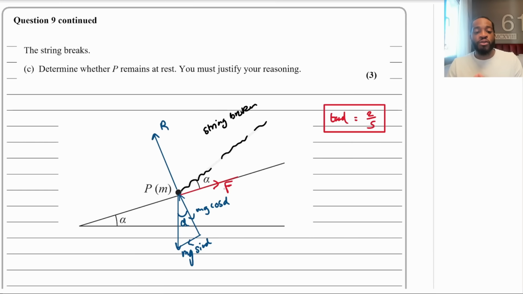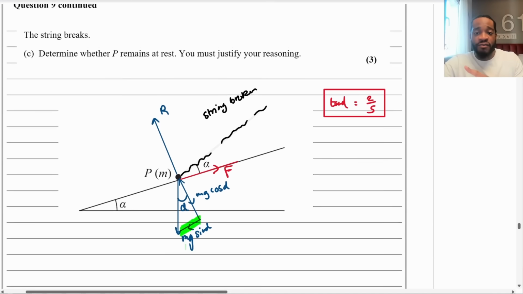Okay. So to answer the question whether or not this particle remains at rest, this particle P, we just need to determine whether or not the friction is large enough to stop it from moving. How do we do that? Well, we need to determine how it will move. How will this particle move? It will move via this parallel component of the weight, okay? So I need to compare that force, mg sine alpha, with the friction. If mg sine alpha is smaller than the friction, then the friction is large enough to oppose it. If it is bigger, then the friction is powerless and it will move down. So we just need to compare those two forces, okay?